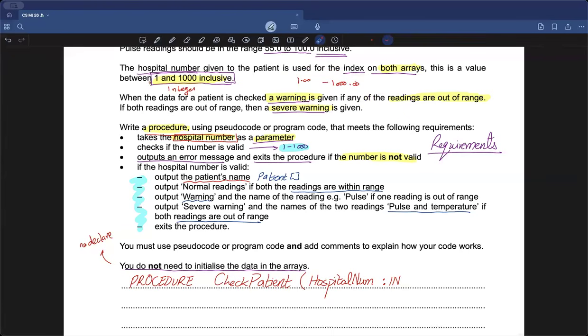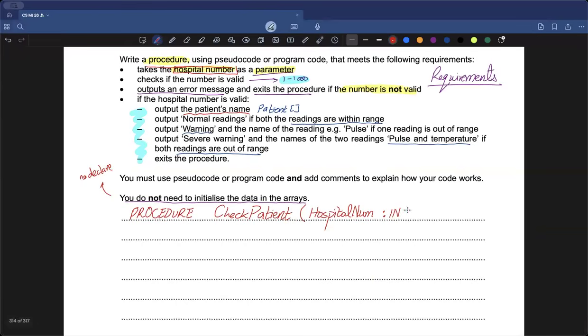So know that because it's 1 and 1000, it's going to be an integer. So I'd be like, okay, take this integer as a parameter. So I'm going to say take this as an input. And now within the code, the first and foremost thing, the first requirement the examiner asks us to implement is to check whether this specific number is valid or not. How will I check it?